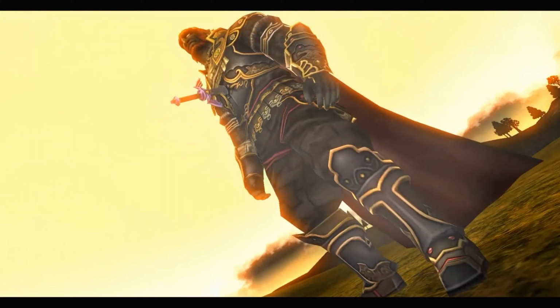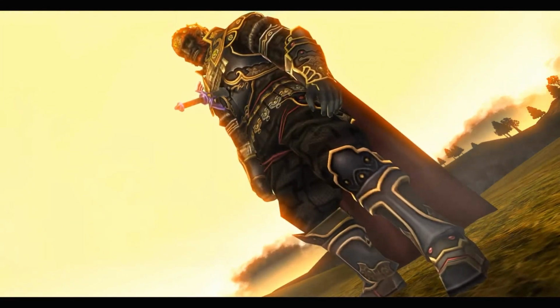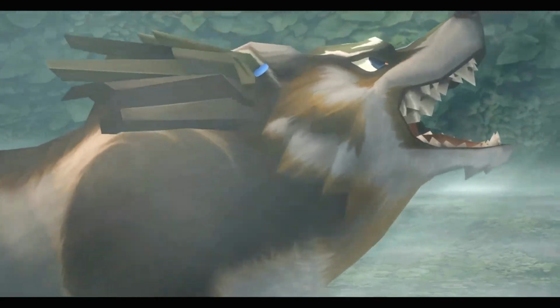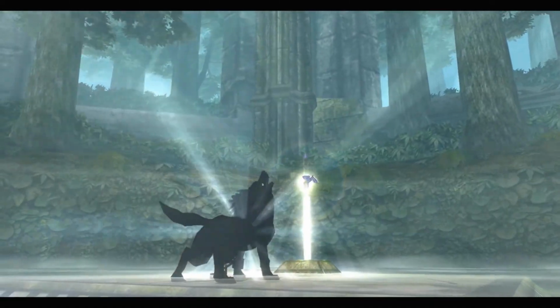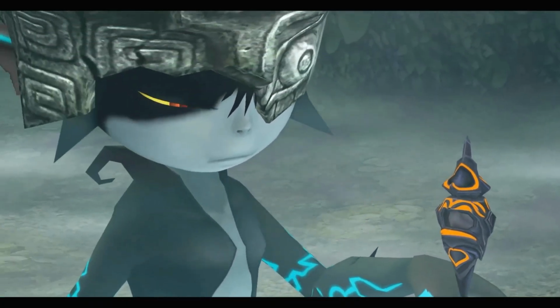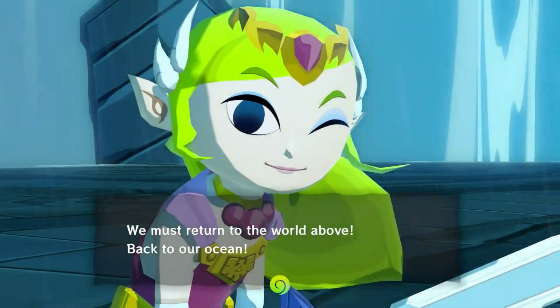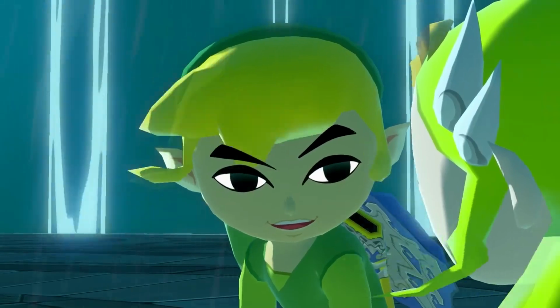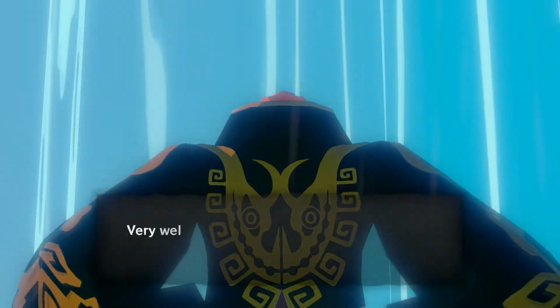The atmosphere and art of the game was deemed quite scary, and the game began to be directed more at a teen audience rather than towards children. The second timeline, the quote adult timeline, is that of which takes place had Link decided to stay as an adult following Ocarina of Time.